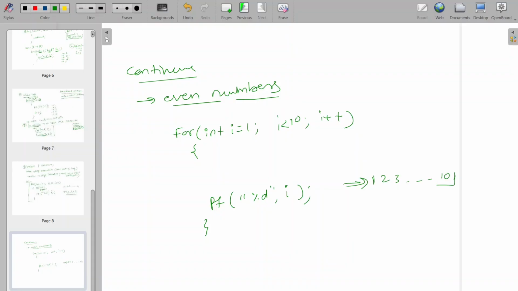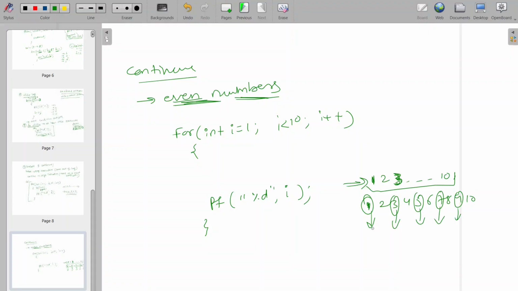What if I want only even numbers? Whatever odd numbers are coming here, for these odd numbers I can skip the iteration. Let's take 1, 2, 3, 4, 5, 6, 7, 8, 9, 10. In these, 1 is odd, so I'll skip the iteration. 3 is odd, skip the iteration. 5 is odd, skip the iteration. 7 is odd, skip. 9 is odd, skip the iteration.